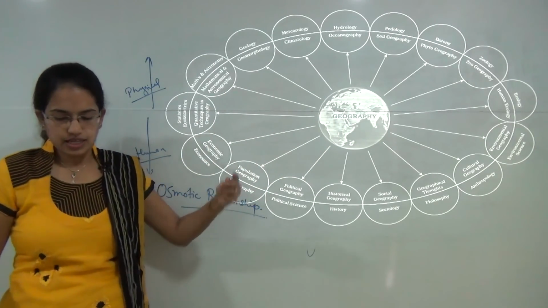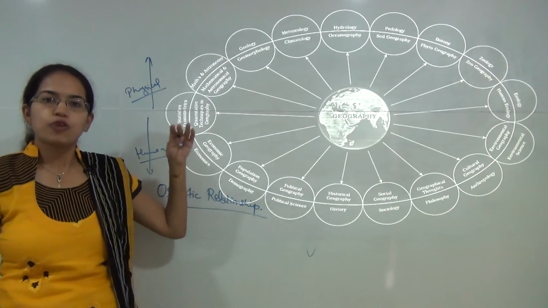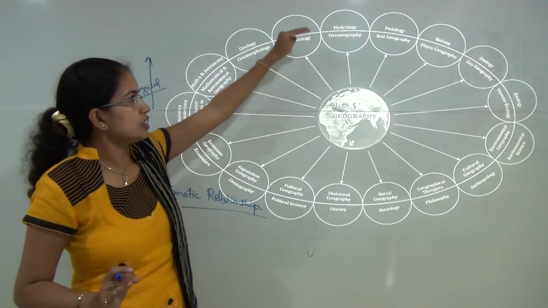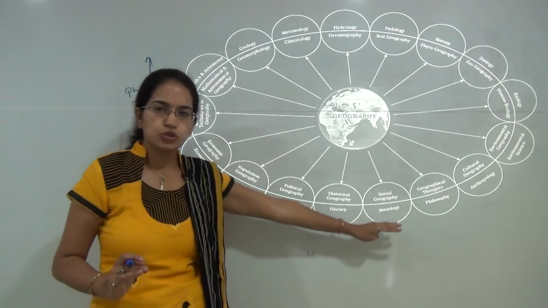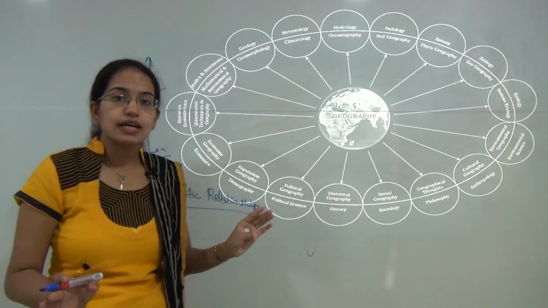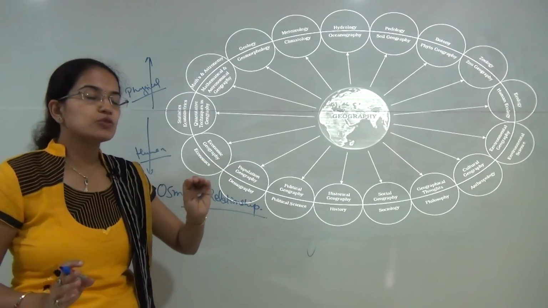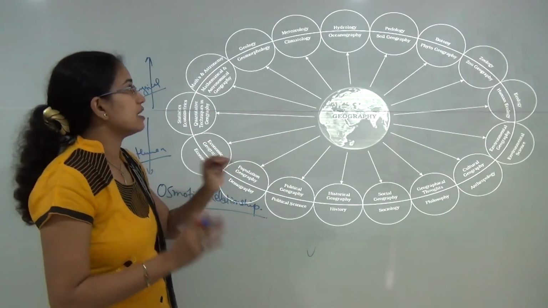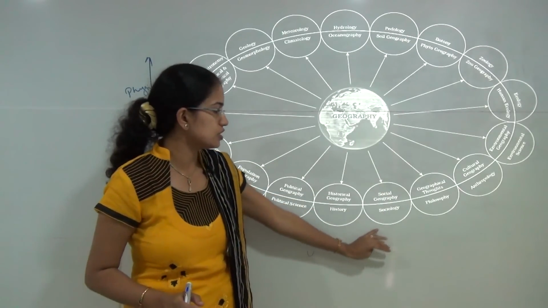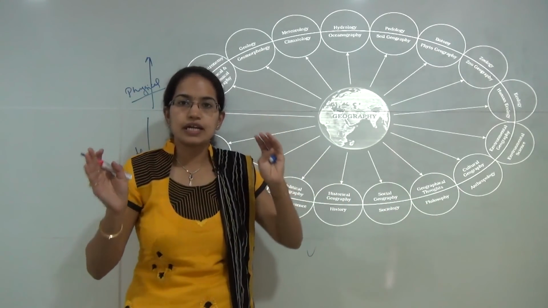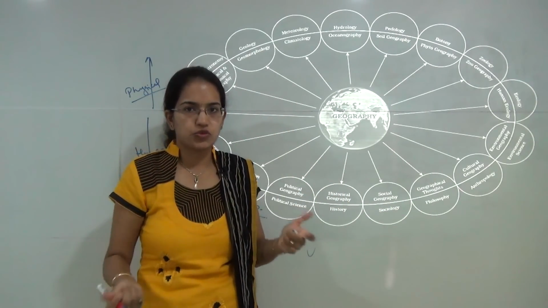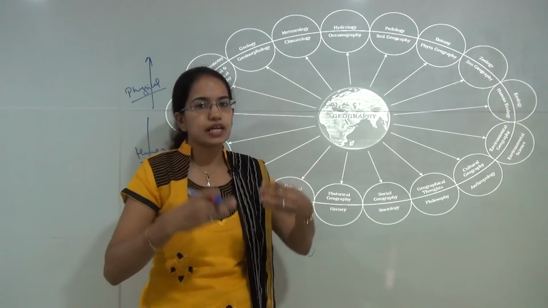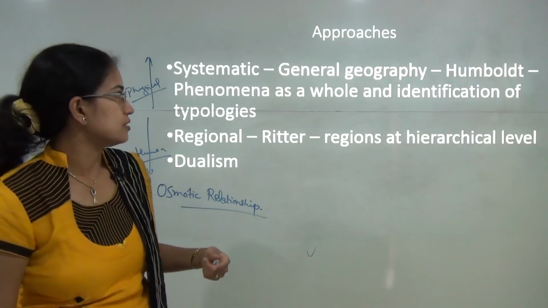So what it does is it allows inflow from each and every subject. It is allowing inflow from geology, from hydrology, from history, from sociology and so on. But at the same time, it allows each subject to maintain its individuality. So each subject, let's say geology, hydrology, history, sociology, has its own individuality. However, when we talk about geographical aspects, we try to bring in the aspects from these streams.